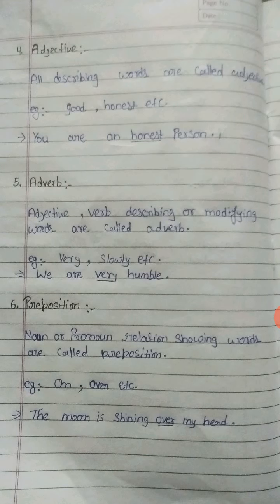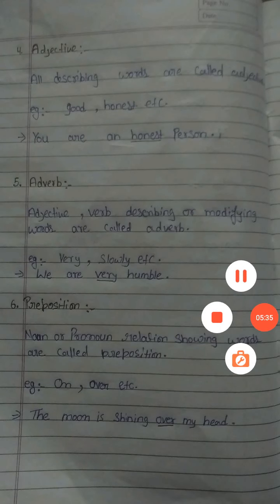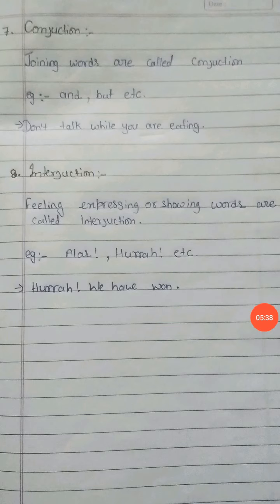And now preposition. So what is preposition? Noun or pronoun relation-showing words are called prepositions. They tell us about the position before a noun or pronoun, like on, over, etc. The moon is shining over my head. So over is a preposition here. Now conjunction.